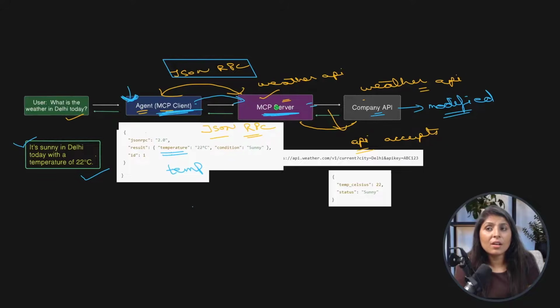Once it gets the result, it will convert that result again into the JSON RPC format and give it to our agent. Our agent has an LLM, and that LLM will present that output in a form which the user can read easily. So this is the benefit, that if the company modified their code, our code will still work. We don't need to do any modifications at our end.